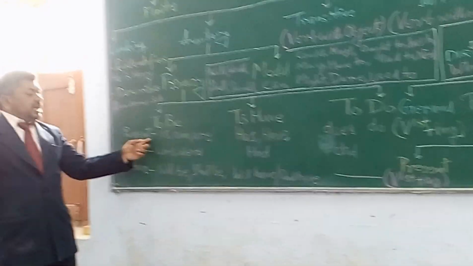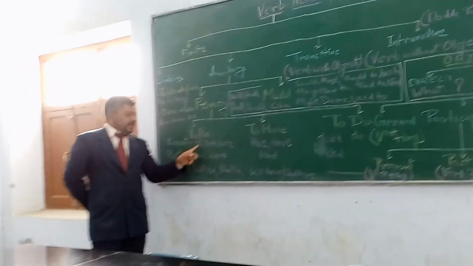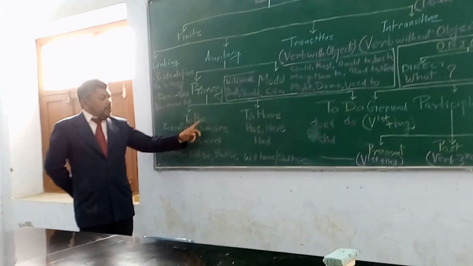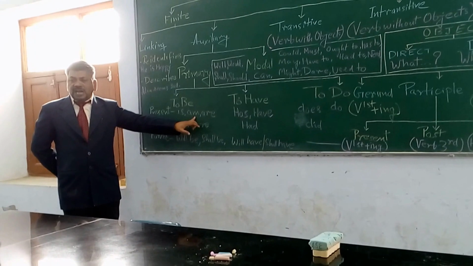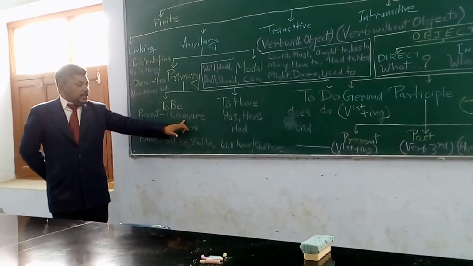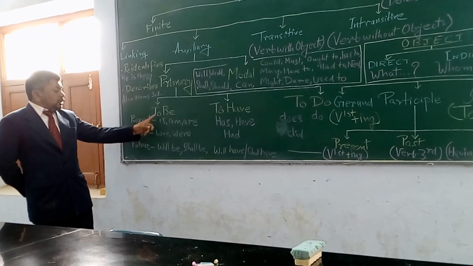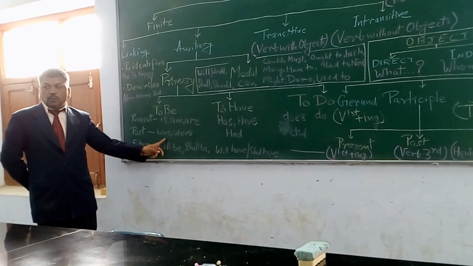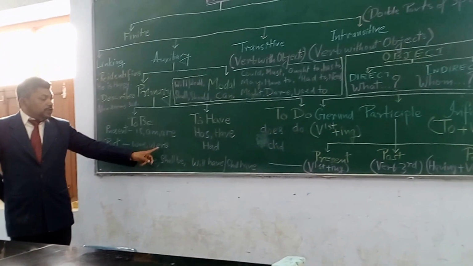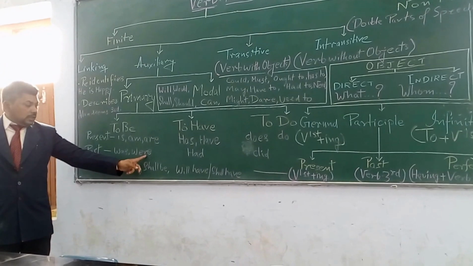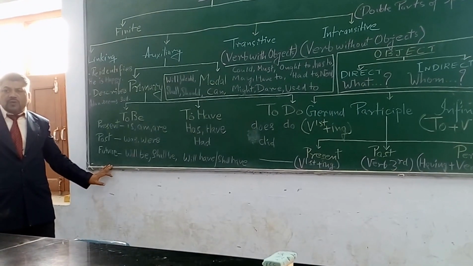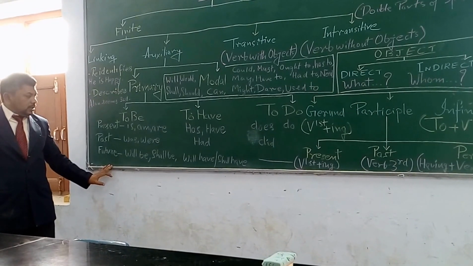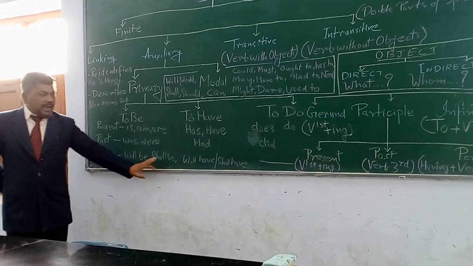So for to be, present singular is is, present plural are, and for I the present form is am. For past singular to be is was and past plural is were. And so far as future is concerned, the future form of to be is will be and shall be.